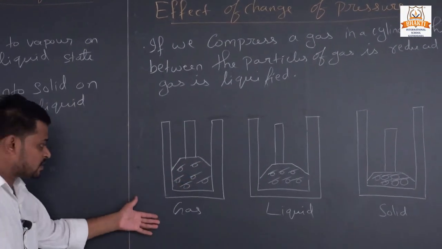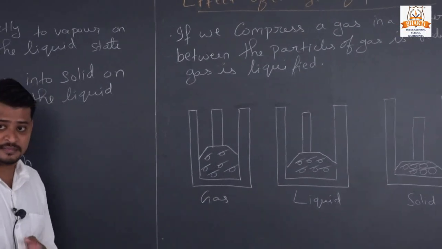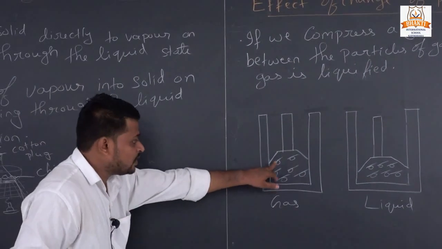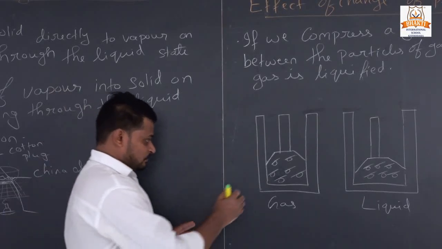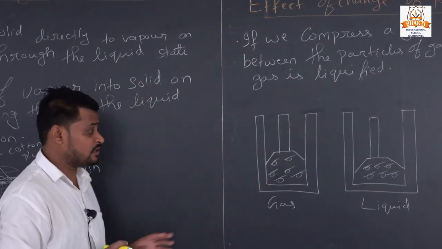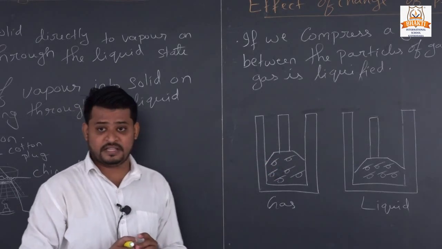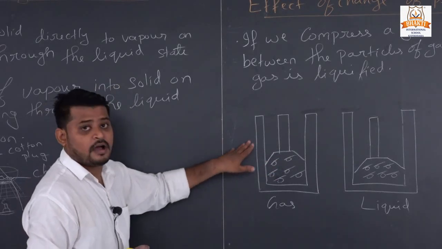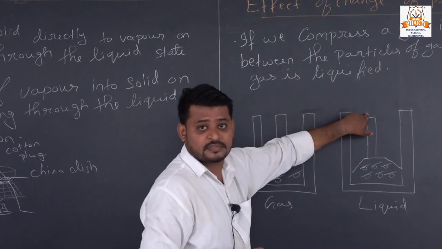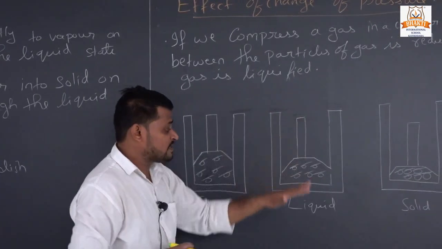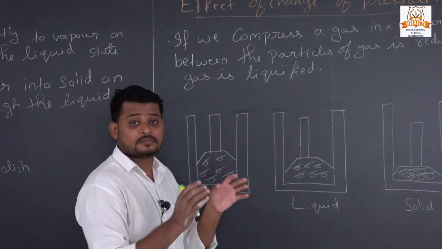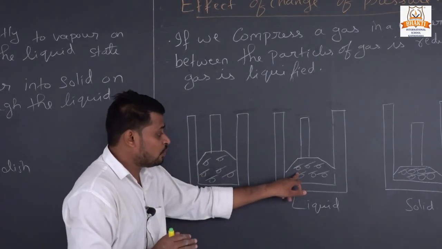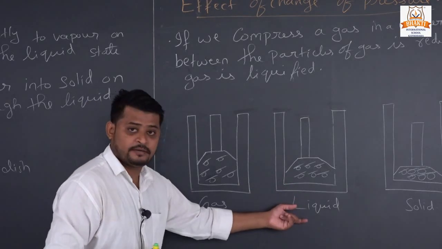In the first cylinder we will take a gas, and you will see here the particles of the gas are so far from each other. They have so much space between them. When I compress the cylinder, the particles of the gas will come closer, so it converts into liquid.